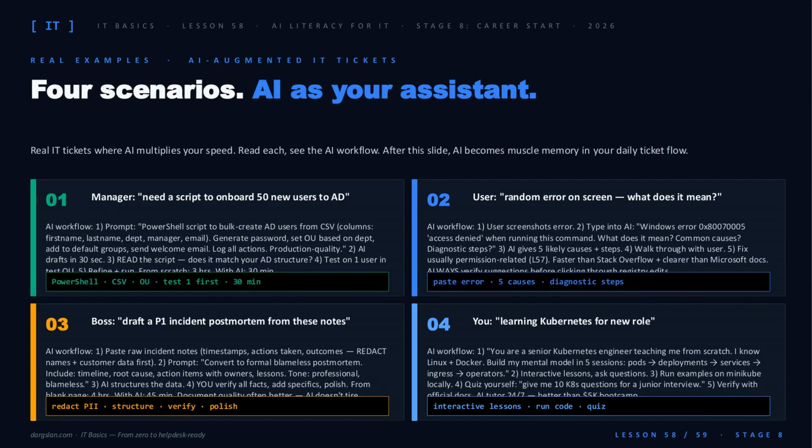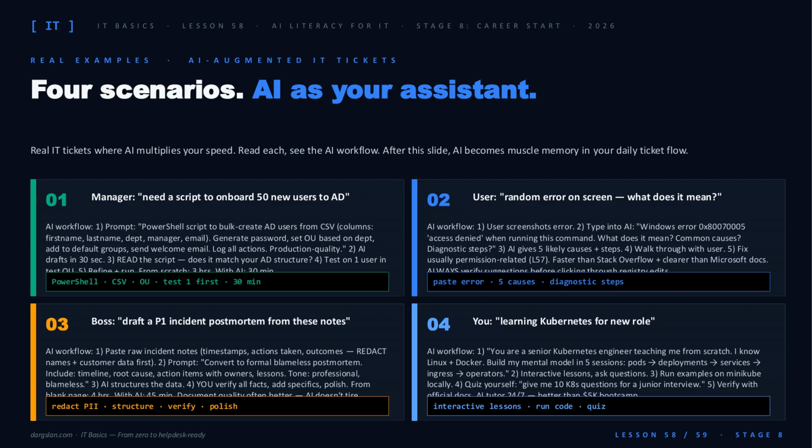Now let's get concrete. 4 real tickets you'll see in your first 90 days. Scenario 1. A manager needs 50 AD users onboarded. 3 hours from scratch becomes 30 minutes with a PowerShell prompt, but you still test on 1 user first. 2. A cryptic Windows error code. Paste it, get 5 likely causes, faster than Stack Overflow.